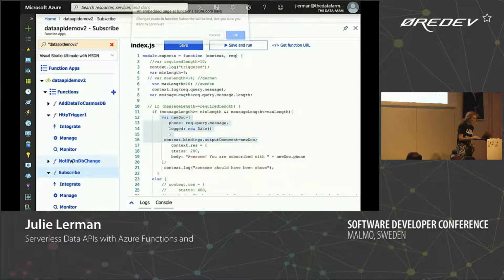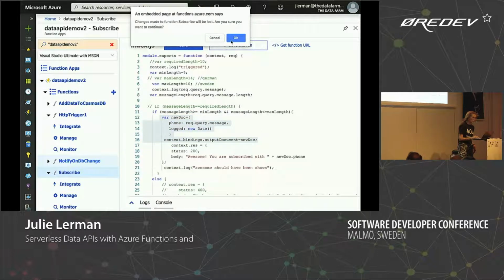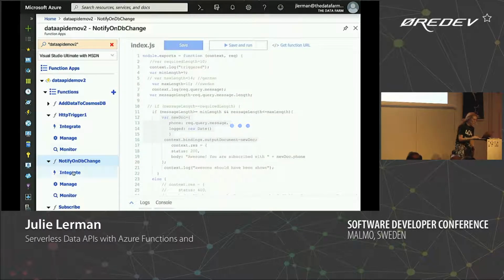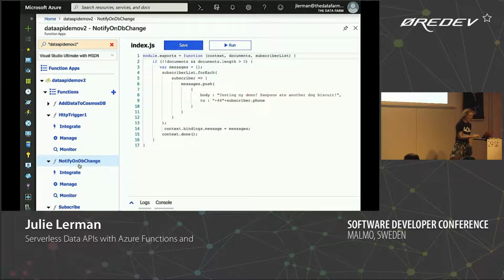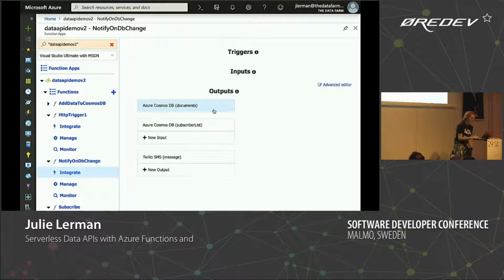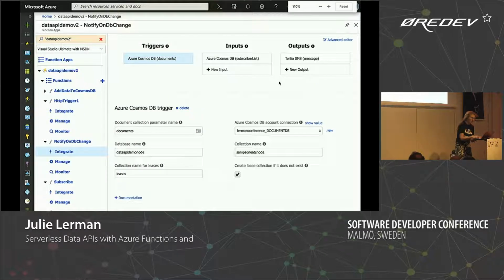So this notify on DB change, this is the one that has a listener to the Cosmos DB. And we'll just look at the integrations for that one.